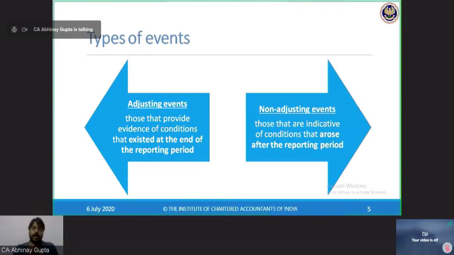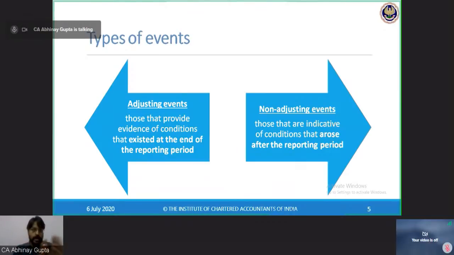Now, at 31st March 2020 itself, management of the company was aware that the credit worthiness or financial condition of this debtor is not good and it may become insolvent in some time.